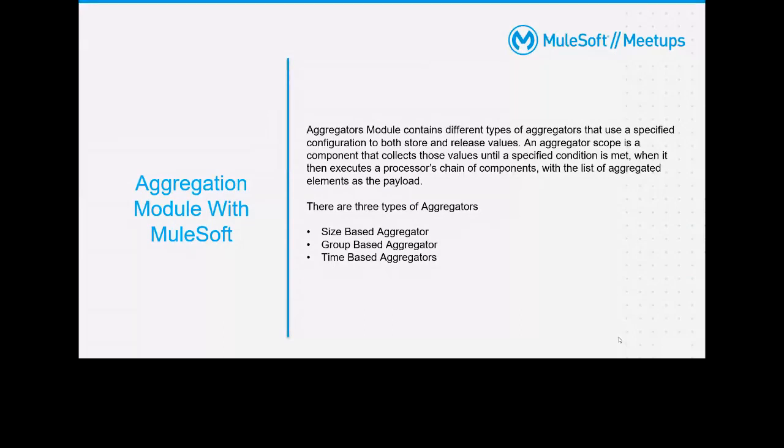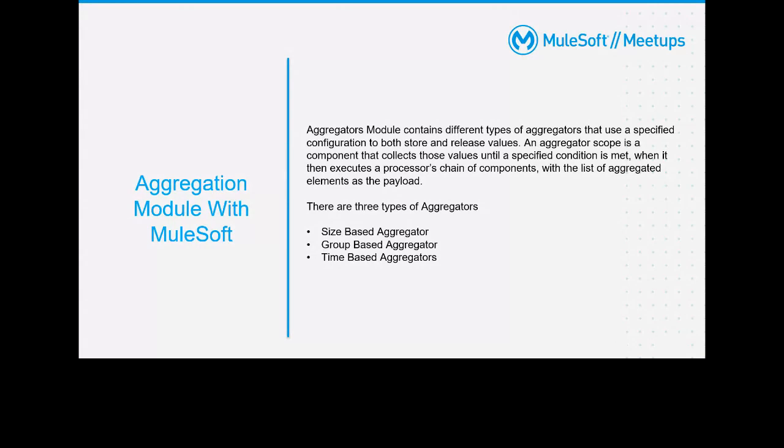The aggregation scope is the component that collects those values until a specified condition is met. Then the executor processes a chain of components with the list of aggregated elements in the payload. So what does this mean? Generally, the processor will keep on aggregating the data until the specified condition matches. Say I want to aggregate 10 payloads. Once it aggregates the 10 payloads, it will mark it as completed.